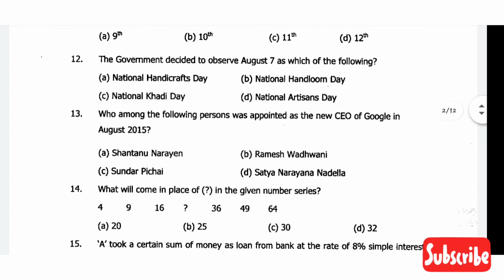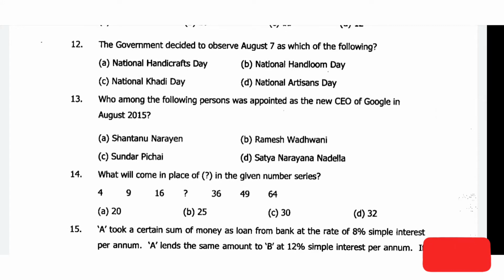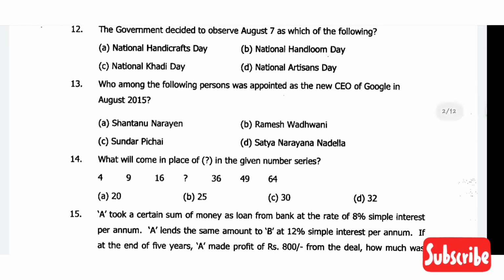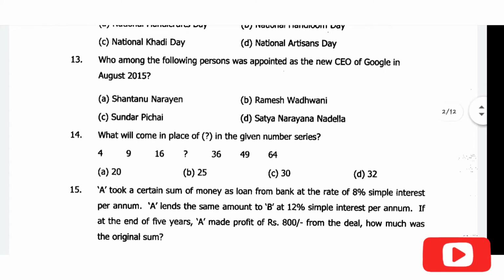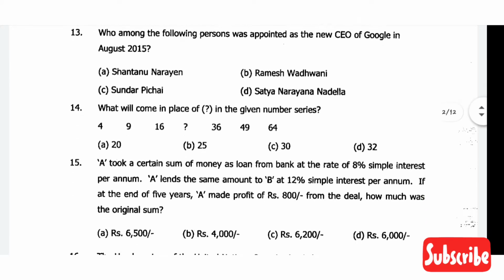Then question number twelve, the government decided to observe August 7 as which of the following days? The correct answer will be option B, National Handloom Day. Then comes question number thirteen, who among the following persons was appointed as the new CEO of Google in August 2015? The correct answer will be option C, Sundar Pichai.